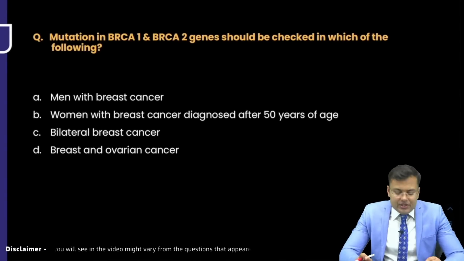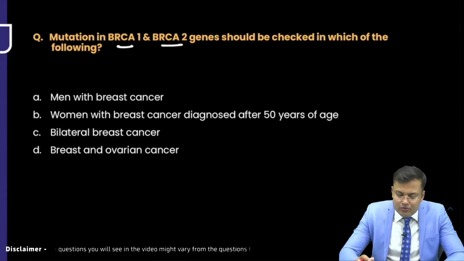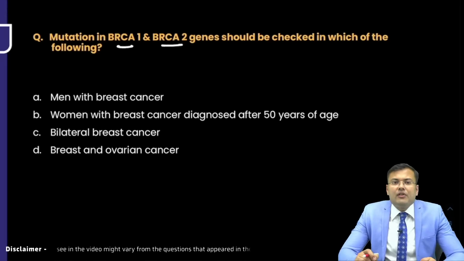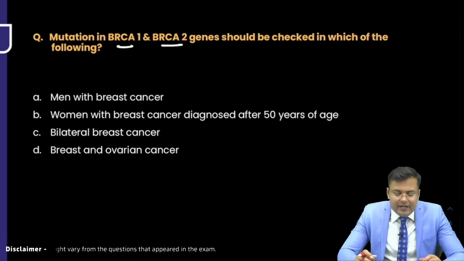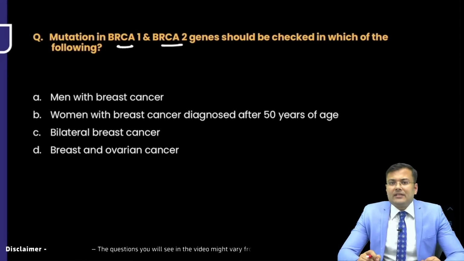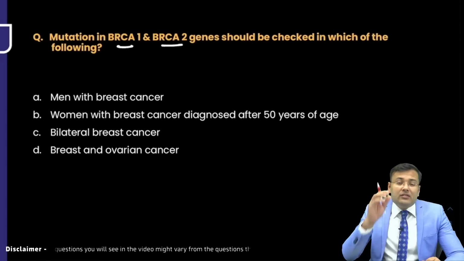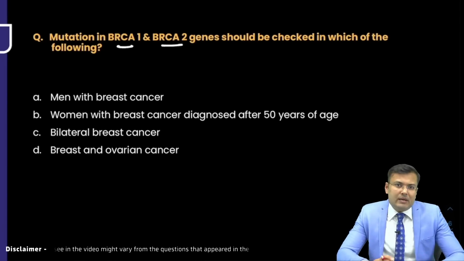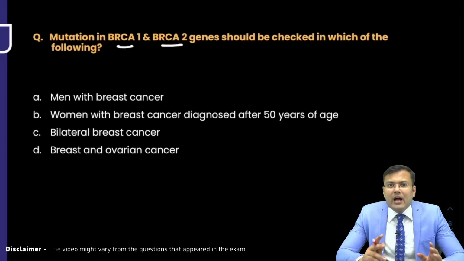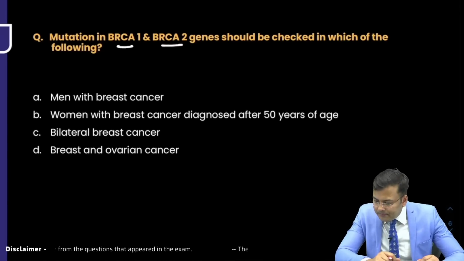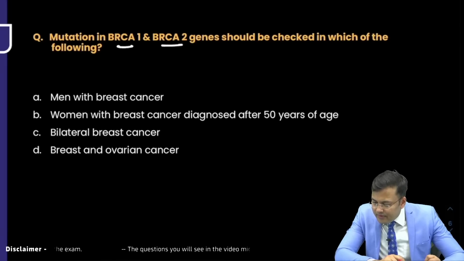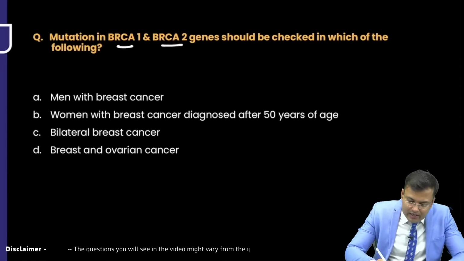Next question, mutation in BRCA1 and BRCA2 genes should be checked in which of the following? Options: men with breast cancer, women with breast cancer diagnosed after 50 years of age, bilateral breast cancer, breast and ovarian cancer. I just want to ask, the same language was there in the question and the same options were there, or some different language and different options? I'm waiting for your reply. Utsav wants to say that except was asked. Okay, this question, all except.